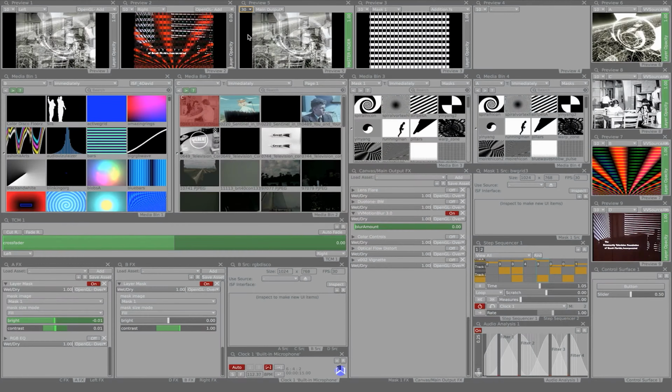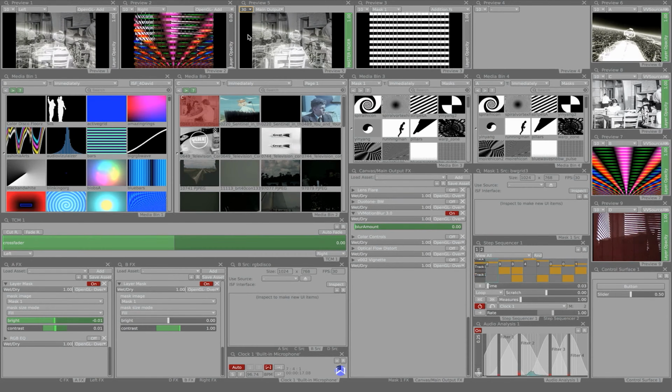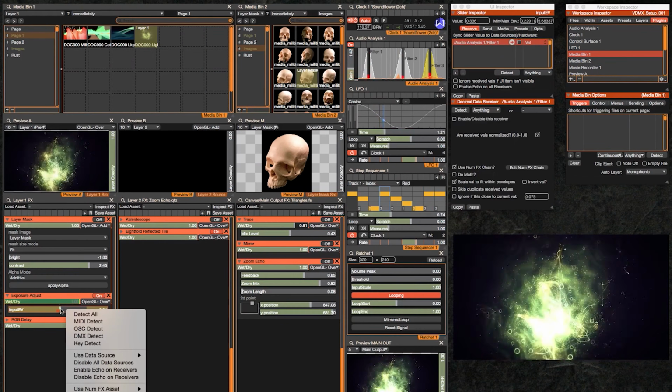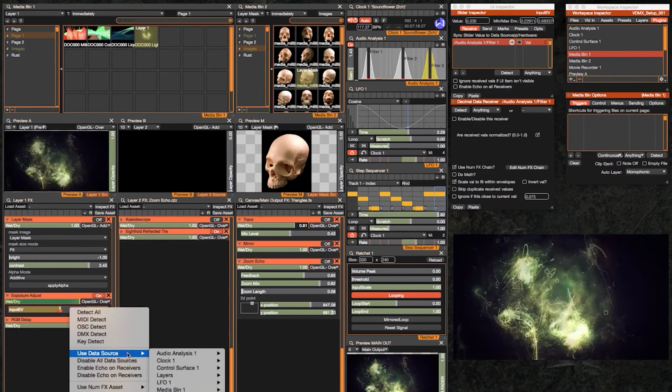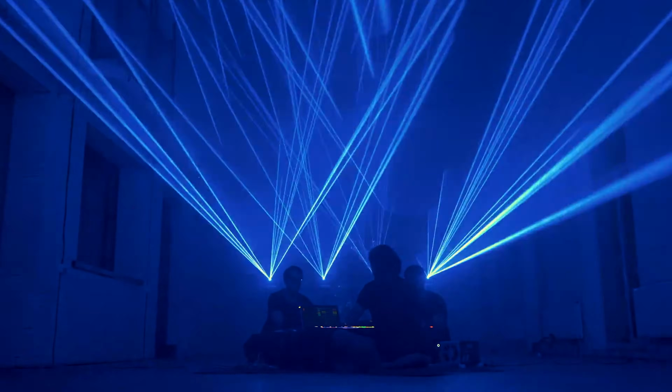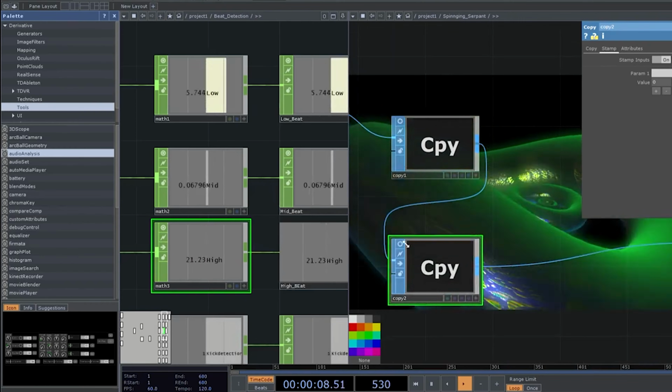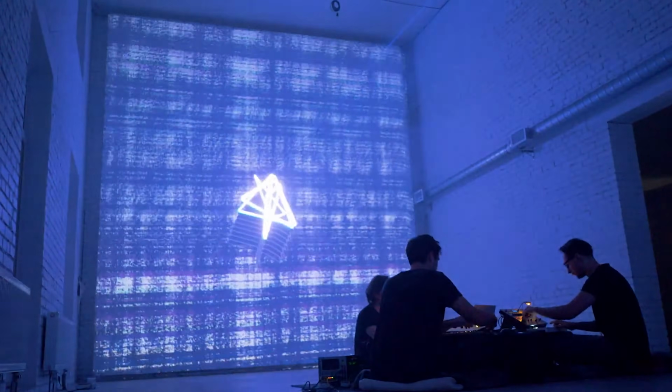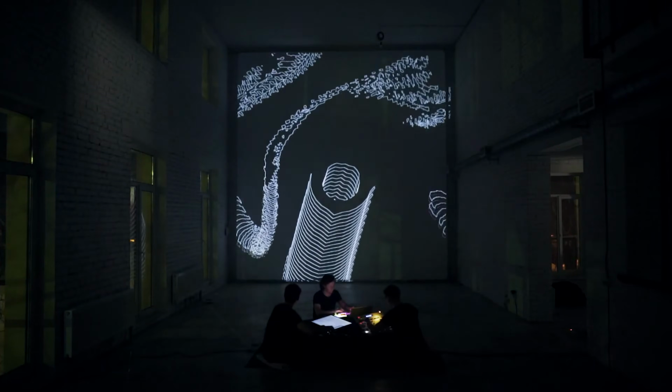VDMX, a versatile VJ software that offers real-time video and audio mixing, support for multiple cameras, live streaming and a modular interface that allows you to customize and extend the software's functionalities. Touch Designer, a node-based visual programming environment that allows you to create interactive installations, video mapping and real-time graphics for performances and shows. A quick note, Touch Designer is free for creative people and artists who are not using it for any commercial purpose, so just dive in.